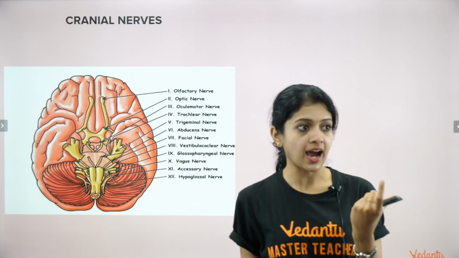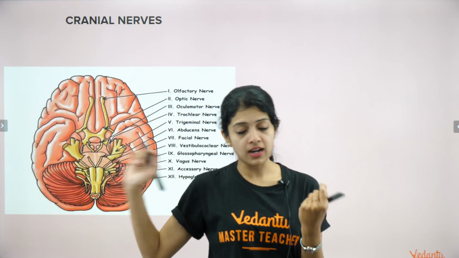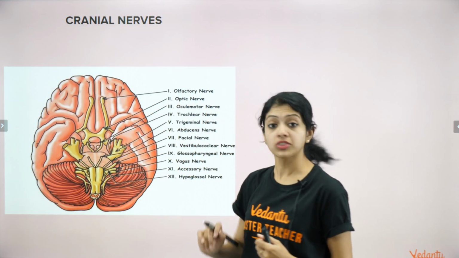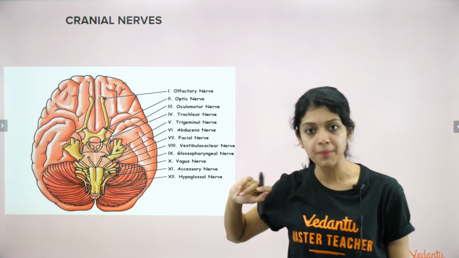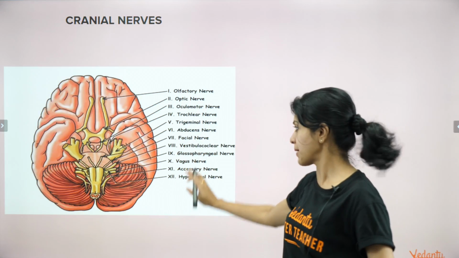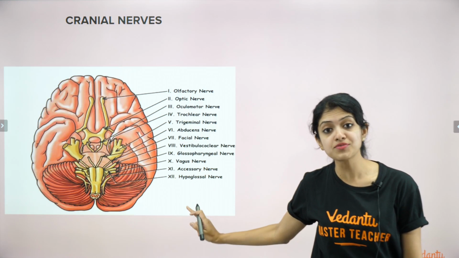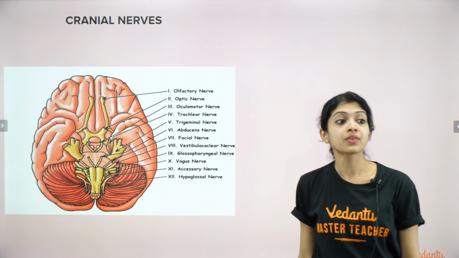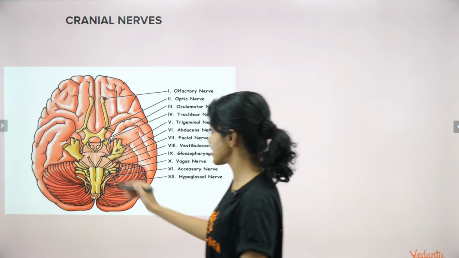Cranial nerves: we are talking about the nerves that arise from the brain. So if you look at this, you don't have to memorize all of these names. This is just there for your understanding. We won't even read through all of them, but just understand how many different types of cranial nerves we have. Yes, we have 12 pairs of cranial nerves. Very good, Ajay. 12 pairs of cranial nerves.